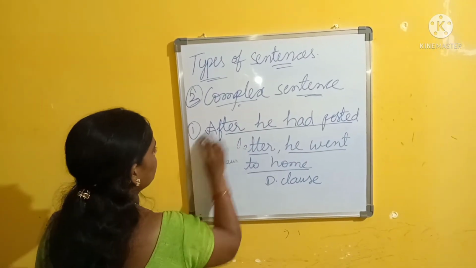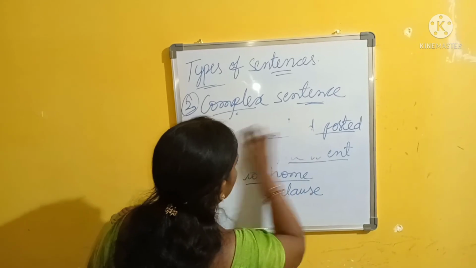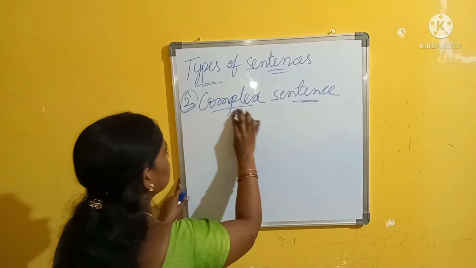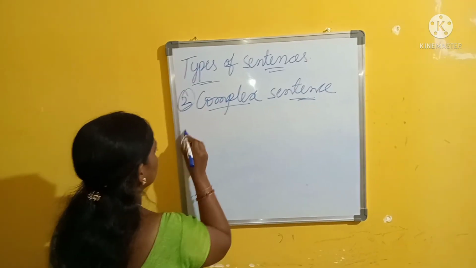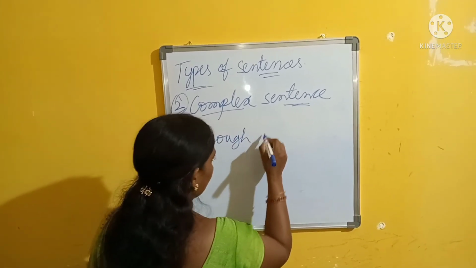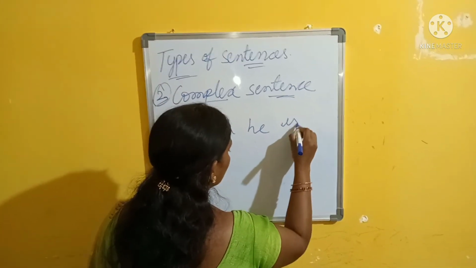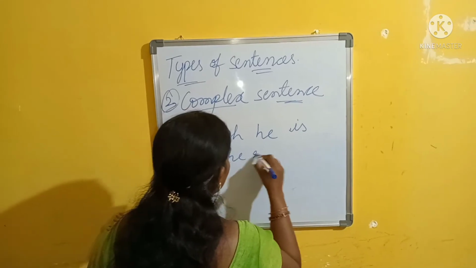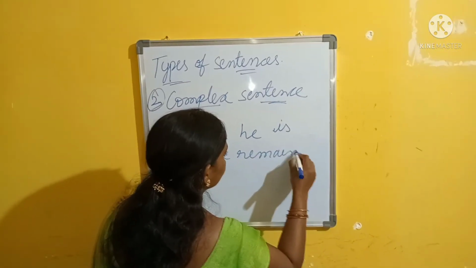See one more example. Though he is poor, he remains cheerful.